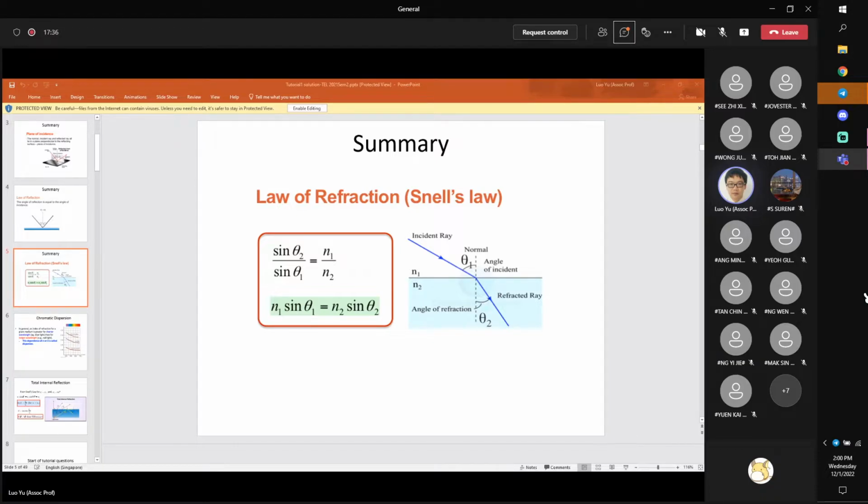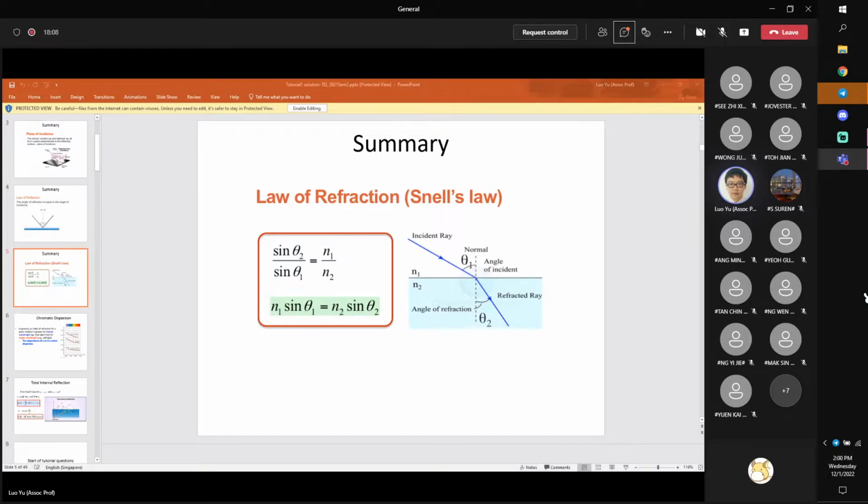Once the refractive index is known, we will be able to use it to calculate how light will be refracted. It's always n1 times sine theta 1 equals n2 times sine theta 2. So you can see in the law of refraction, we have 4 parameters: n1, theta 1, n2, theta 2.